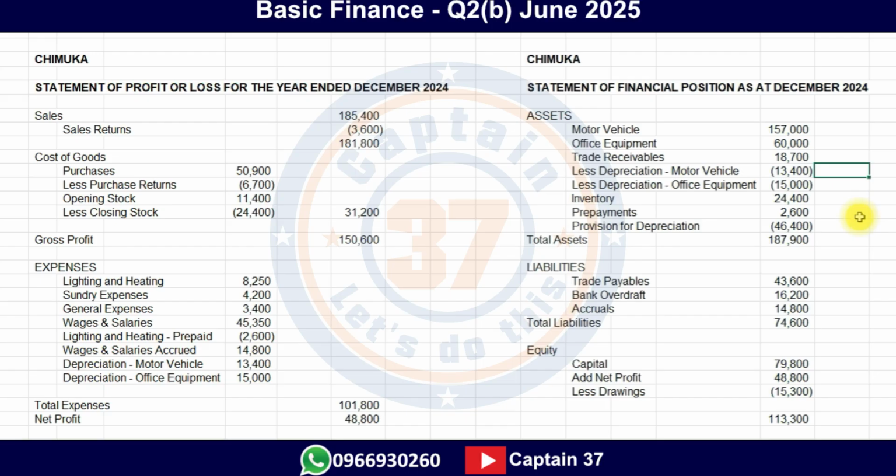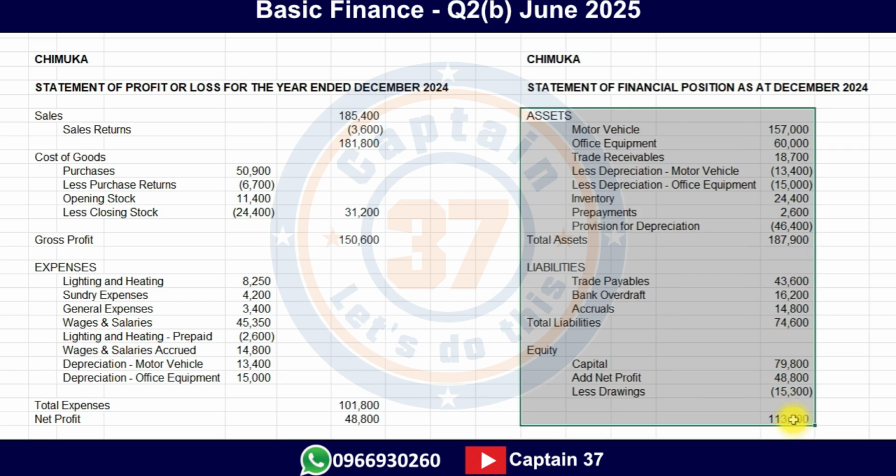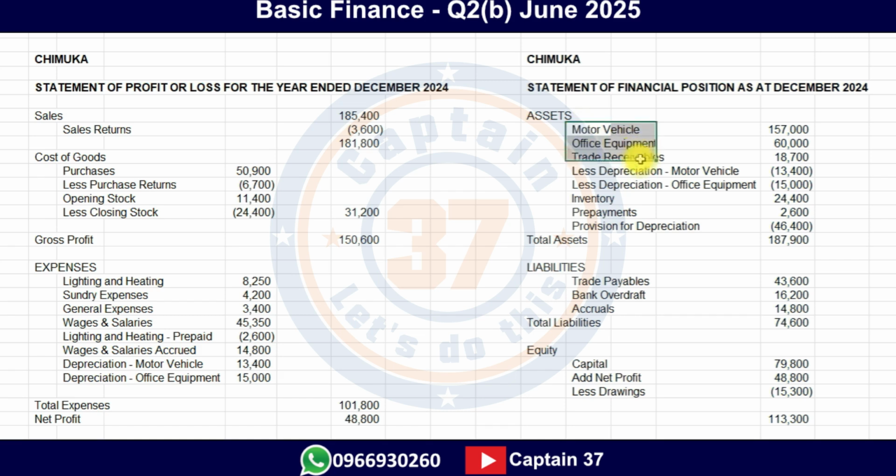I must mention, however, that there's a way in which you must be able to present this particular information. I've taken the simplest of routes. However, you may need to categorize your assets, for example, as to whether they are current assets or non-current assets. And you may need to do the same for liabilities.